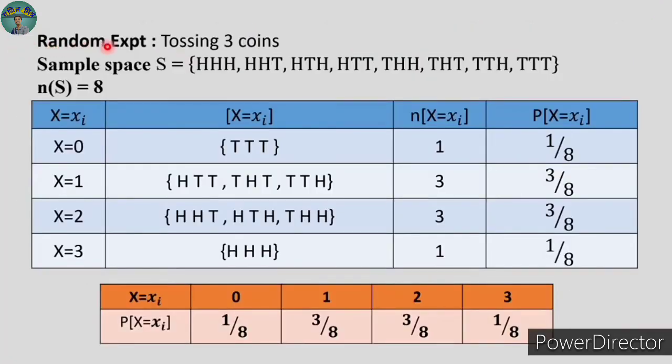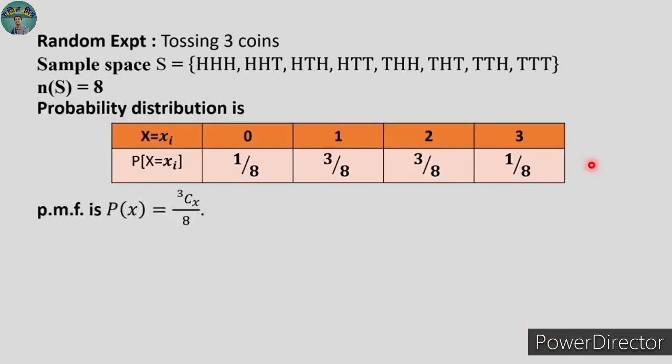Now we will see the same random experiment, tossing 3 coins, and we will discuss all these conditions. Initially we have seen that this is the probability distribution for the given random experiment: 1 upon 8, 3 upon 8, 3 upon 8, and 1 upon 8. Now let us move to the next point, PMF, probability mass function. I have told you, if there is a formula which gives us all these values, then that formula is called PMF, that is probability mass function.